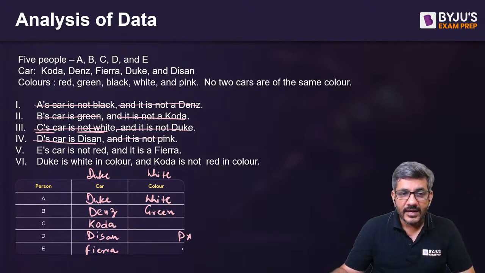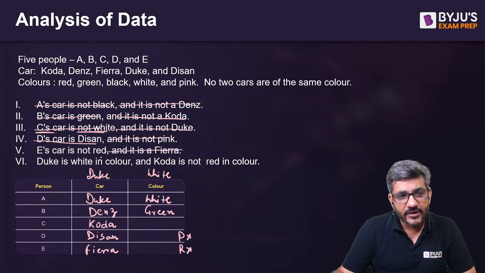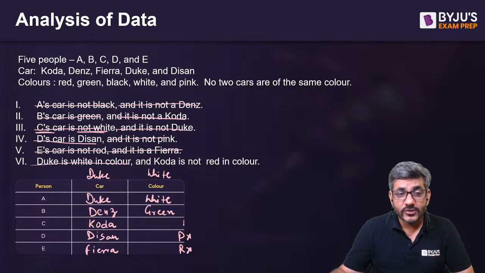E's car is not red. So this car is not red. It is clearly written. And it is a Fiera, we know this. Duke is white in color, we know this. Coda is not red in color. This also is not red. Now, even this is not red, this is not red. So what can be red? Nissan must be the red car now.